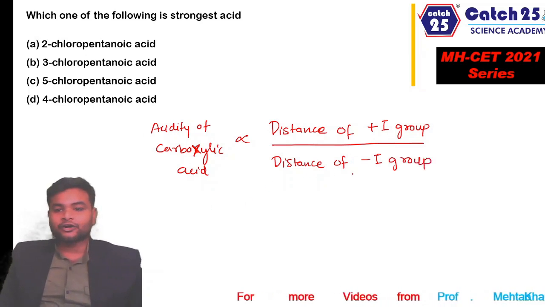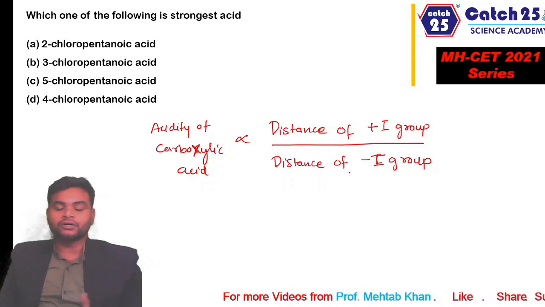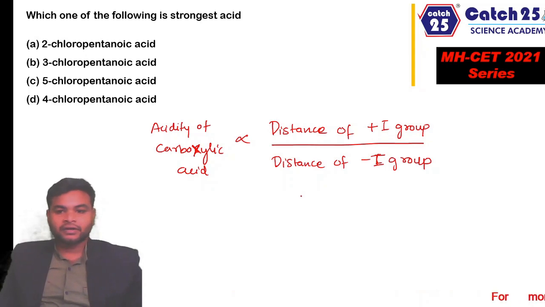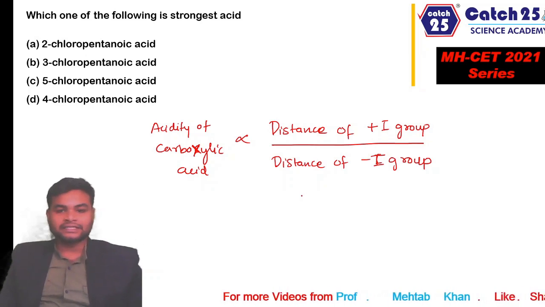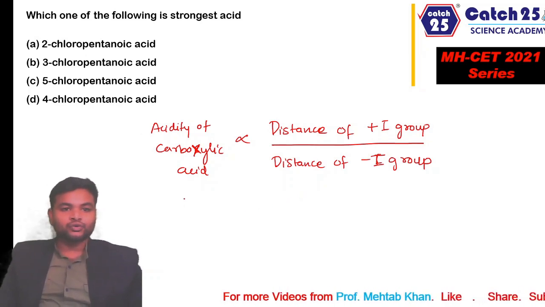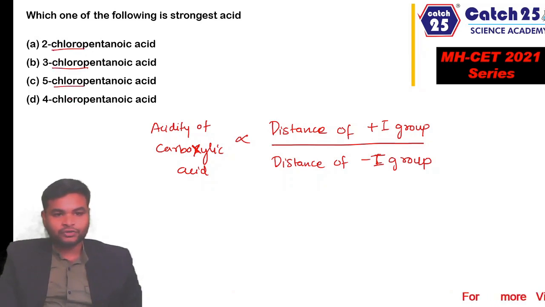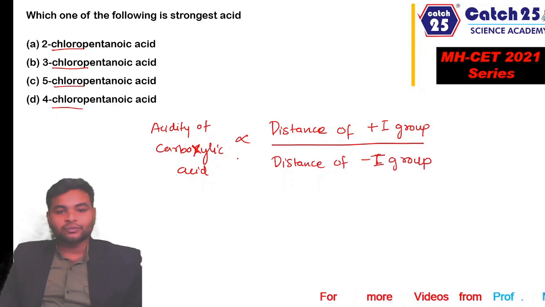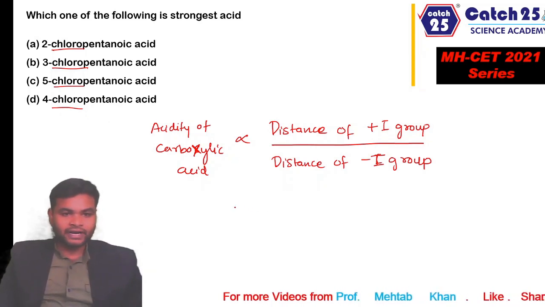So if an electron withdrawing group or minus I group is attached closer to the carboxyl group, that means it is more acidic in nature. And if the minus I group is attached away from the carboxylic acid, that means it is less acidic in nature, right? So here chlorine is attached in all 4 options, and chlorine is a minus I group. So the closer it is attached, the more acidic your carboxylic acid will be, right?